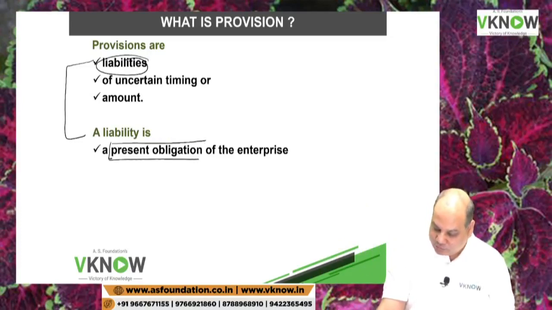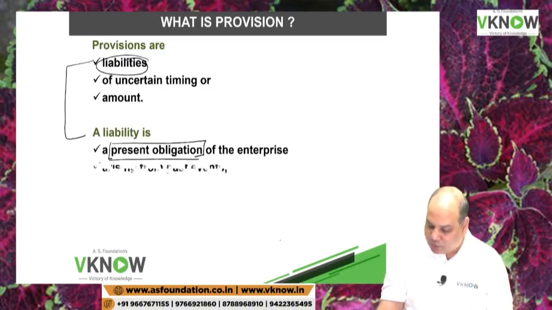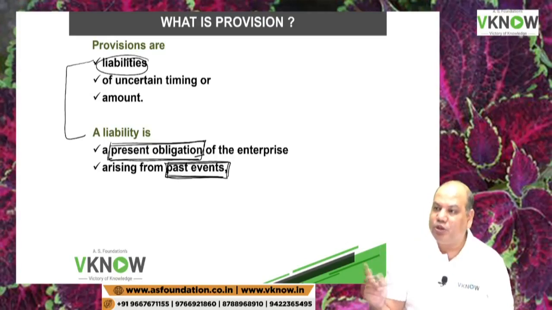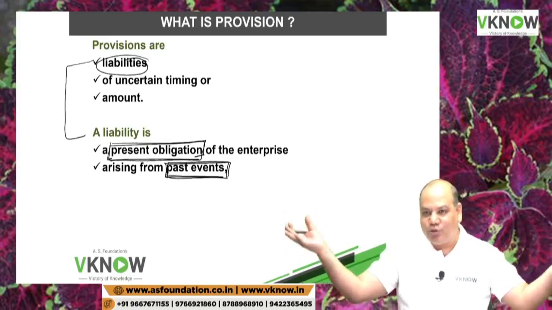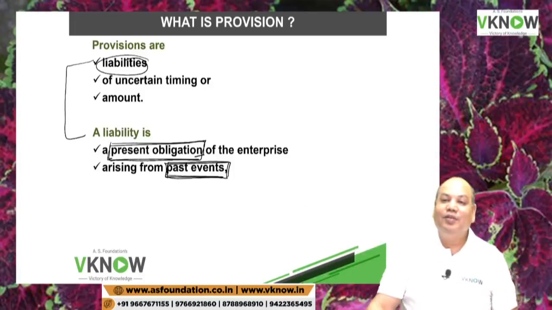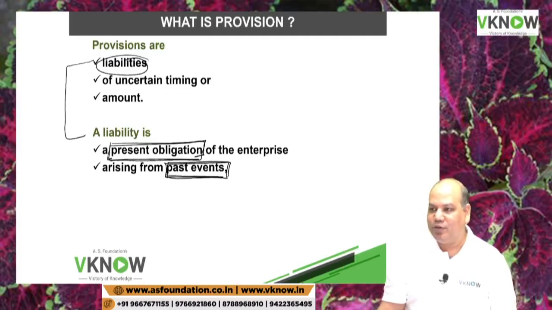Now your question will be, what is present obligation? We'll discuss. So liability is the present obligation of the enterprise. So underline some keywords. Present obligation arising from past event. We do not create provision for future event. Next year I am going to go to Goa. Once everything becomes good, I'll go to Goa. So I'll make a provision for traveling expense now only. Can I do that? I'll write in my books, traveling expense account debit to provision for traveling expense 5 lakh rupees, being provision made for a future Goa trip.